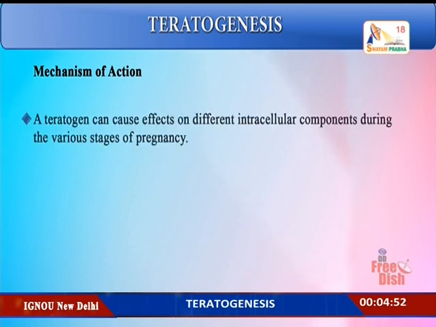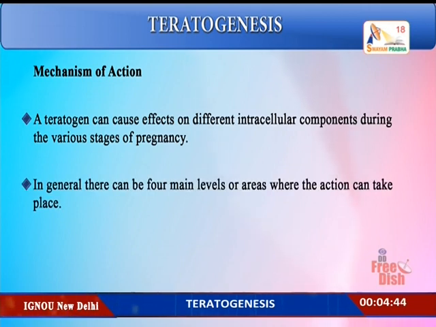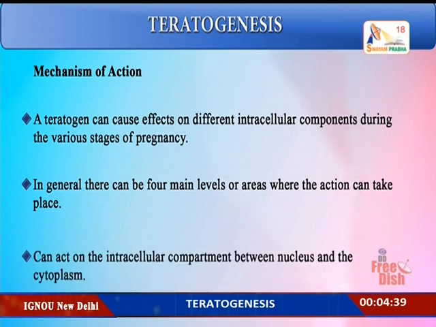Mechanism of action. A teratogen can cause effects on different intracellular components during the various stages of pregnancy. In general, there can be 4 main levels or areas where the action can take place. First, they can act on the intracellular compartment that lies between the nucleus and the cytoplasm. Then they can act on the cell surface by giving rise to structural and functional anomalies. They can act on the extracellular matrix. They can act on the fetal environment at the organism level or in the feto-maternal relation. These can be further divided into genetic and the non-genetic types.